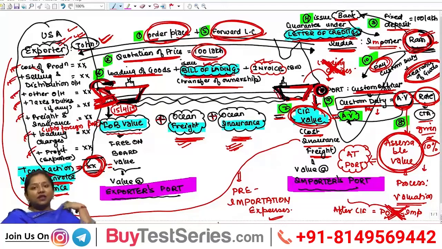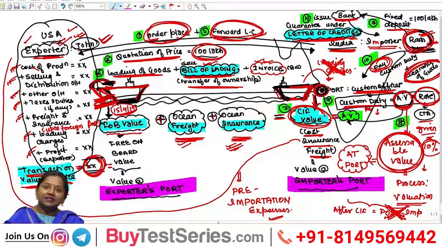So, whatever question, whatever adjustment comes in your exam, always remember that any expense incurred up to the Indian port, any expense incurred to deliver the imported goods at the Indian port, either incurred by the exporter or by the importer on behalf of the exporter, shall be added in the assessable value upon which duty needs to be computed. However, any expense incurred after the port, being post-importation expense, shall always be ignored while computing this assessable value. Okay. So, this is the basic structure behind customs valuation.